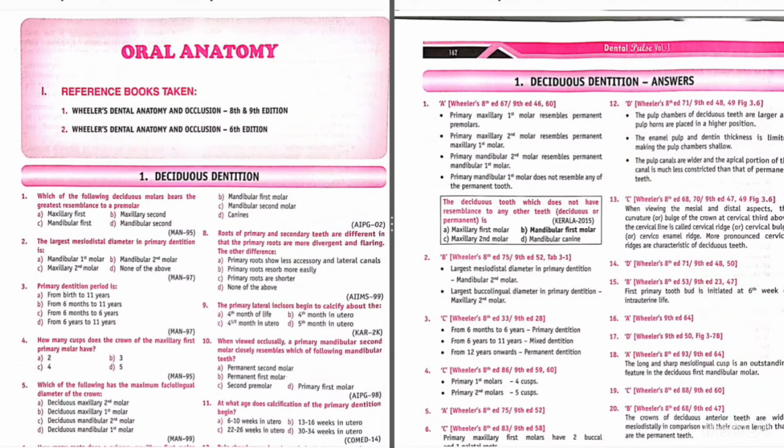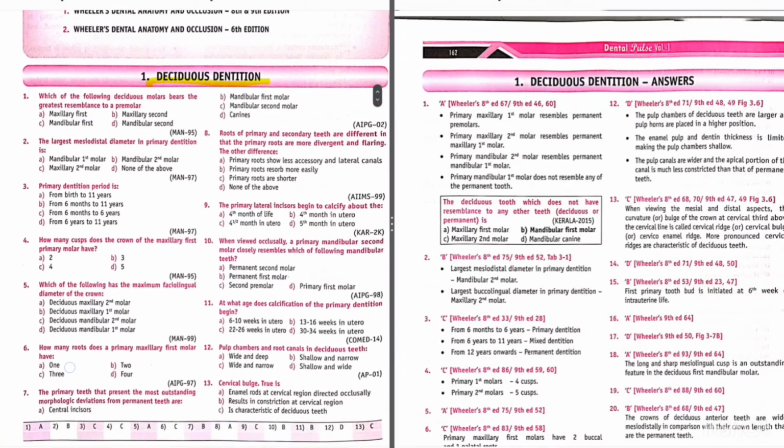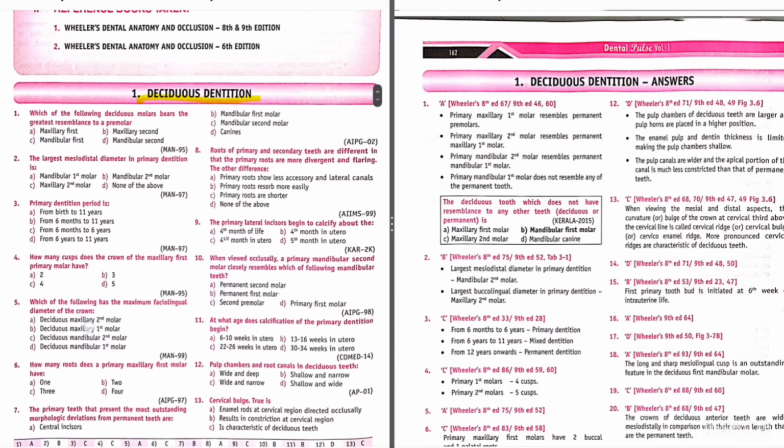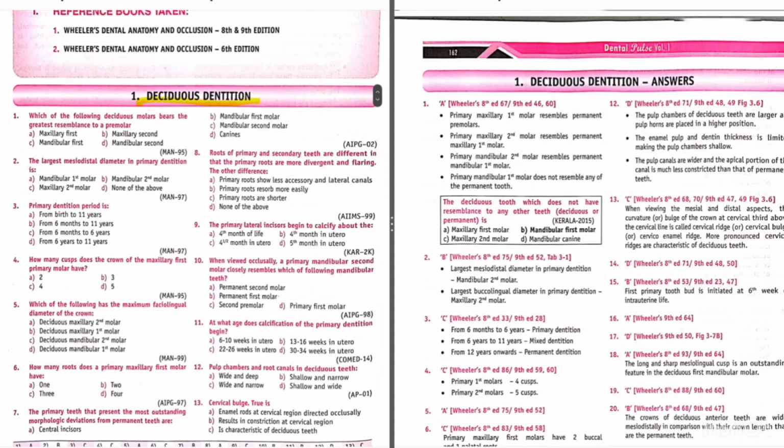Hello everyone. From today we will be starting solving dental pulse, and we will be starting from the chapter deciduous dentition from the subject tooth anatomy. We will try to solve as many questions as possible, at least 20 questions in a day. So let's begin. Question 1 is,